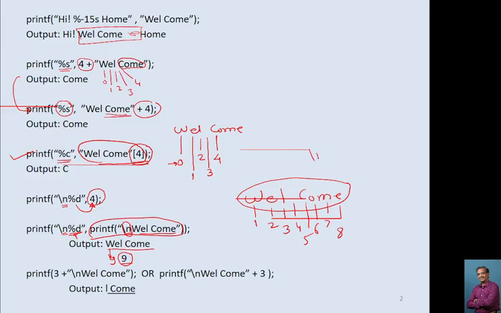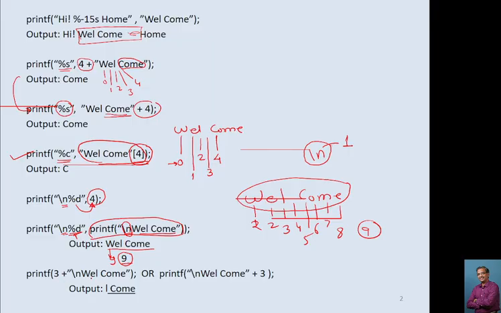This slash n is considered as one more character. Though it indicates go to the next line, for computer purposes it is printing one character, but internally slash n indicates go to the next line. So this is considered as character 1, and then 2, 3, 4 like this. So it will go up to 9. So it will print welcome and 9.